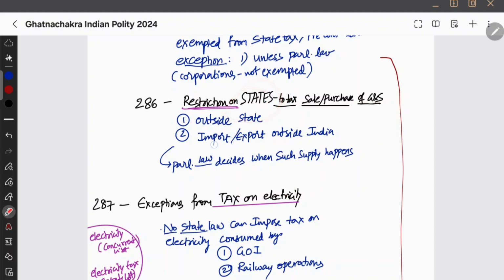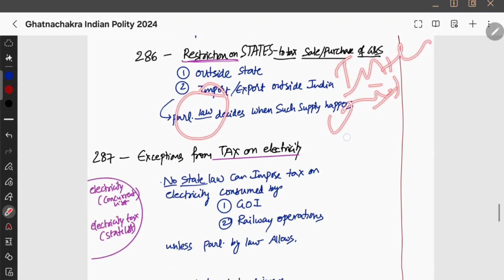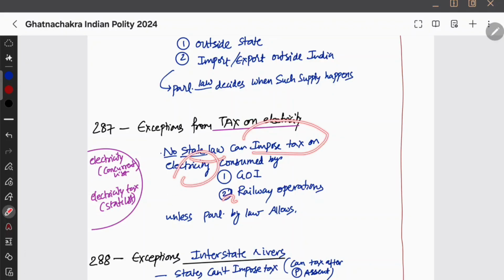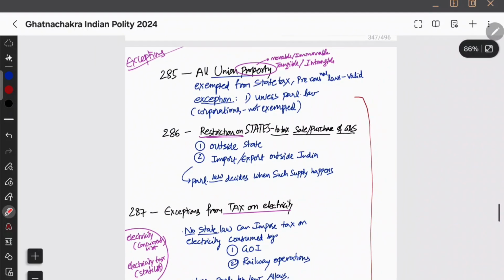So on such things, who is going to decide? Parliament by law will decide what happens. Okay, restriction on sale and goods or services for interstate and outside India. For both of them, Parliament is the one who is going to decide. And then we have exceptions from the tax on electricity. No state law can impose tax on electricity consumed by government of India. So states ही tax कर सकते हैं.